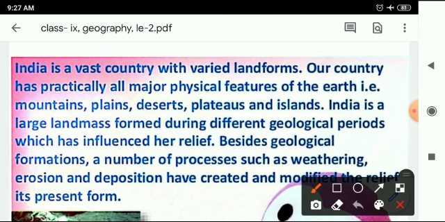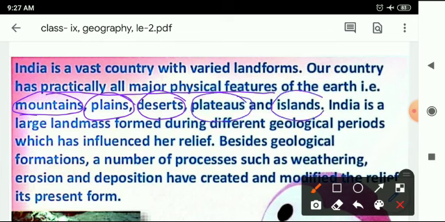Our country has practically all major physiographic divisions on the earth, like mountains, plains, deserts, plateaus, and islands. So these are the features of the Indian landmass.